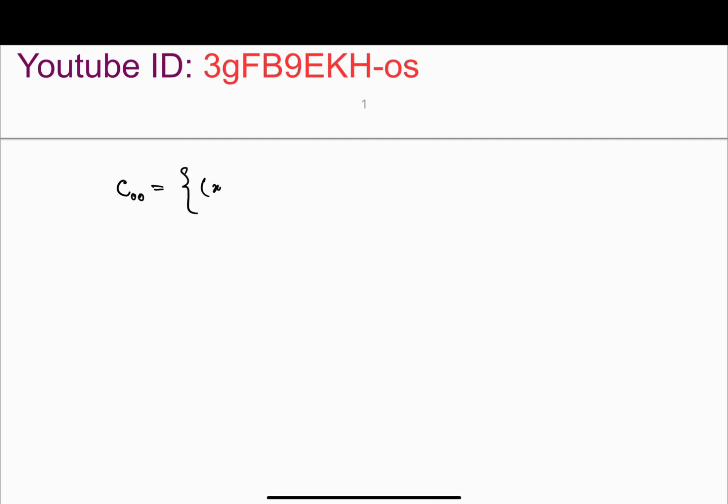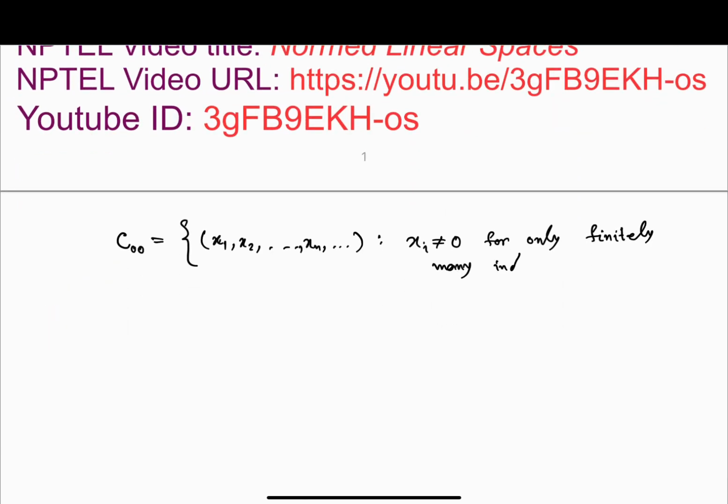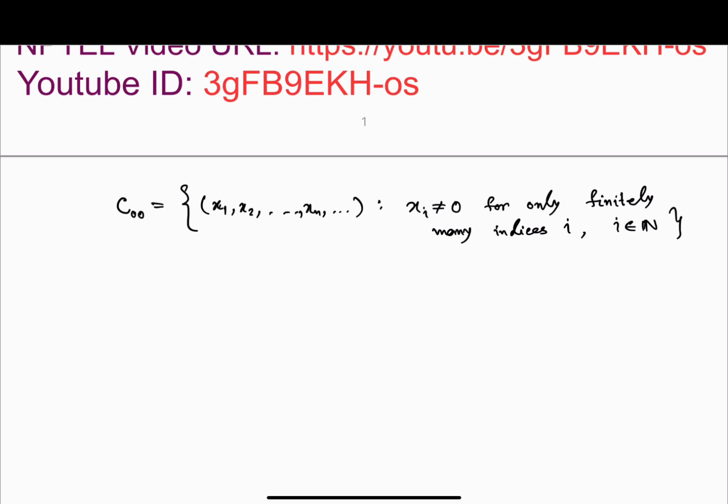It consists of all such x1, x2, ..., xn, ... such that x_i is not equal to 0 for only finitely many indices i, where i belongs to the natural numbers. So this is the space.